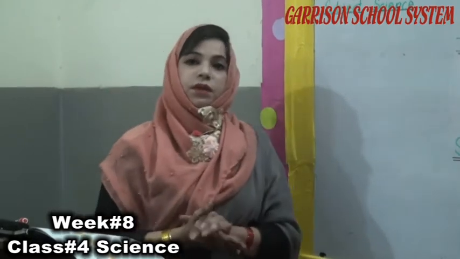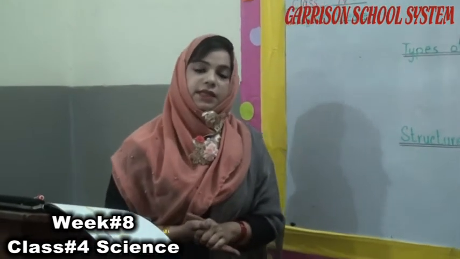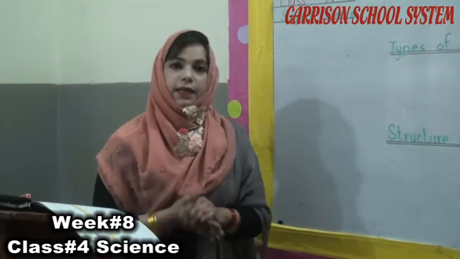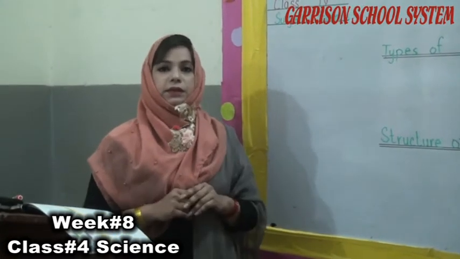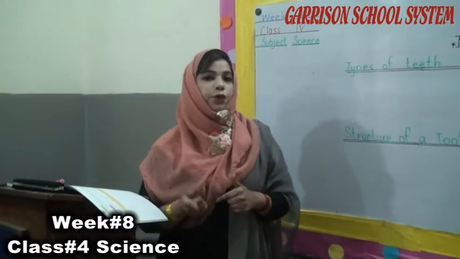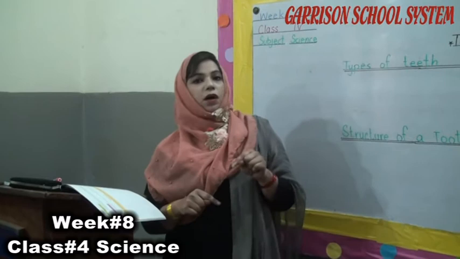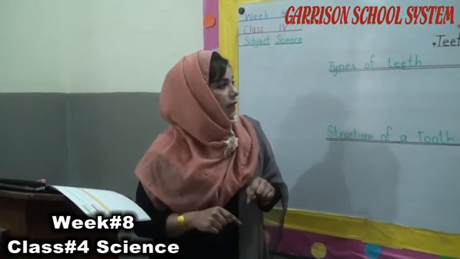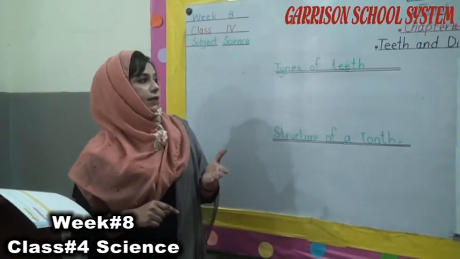We all have two sets of teeth. One set is known as the temporary teeth and the other set is known as the permanent teeth. At the age of 6 months, a baby starts growing the first set of teeth, called the temporary teeth, also called the milk teeth.